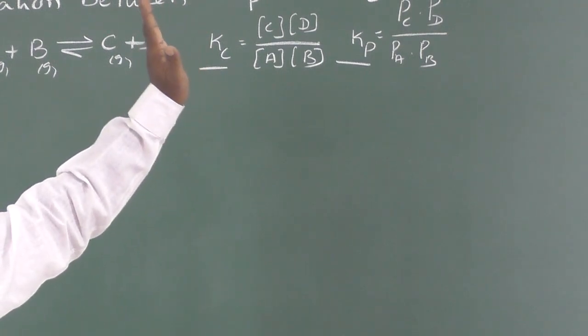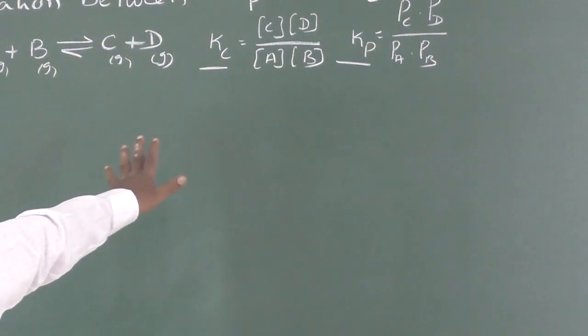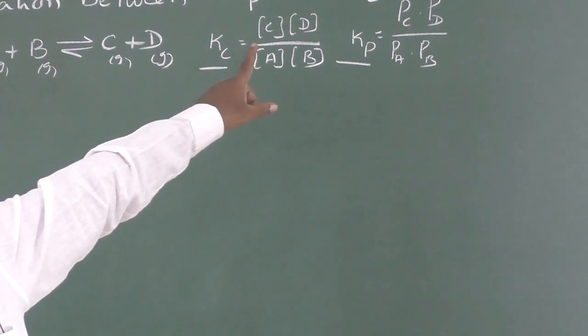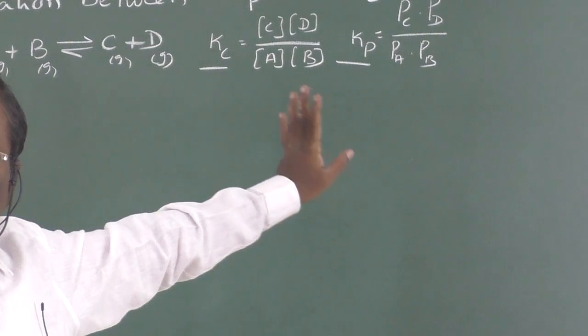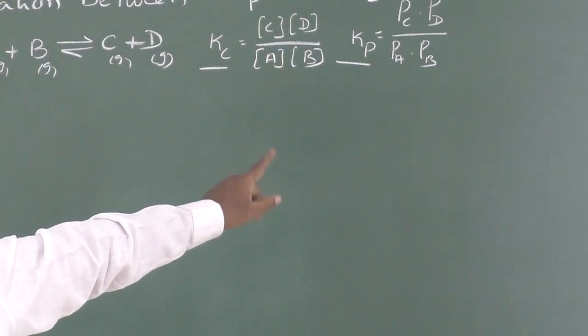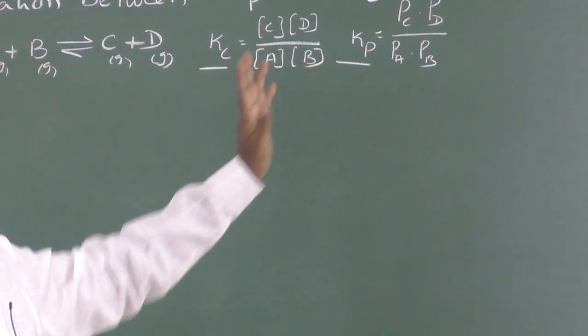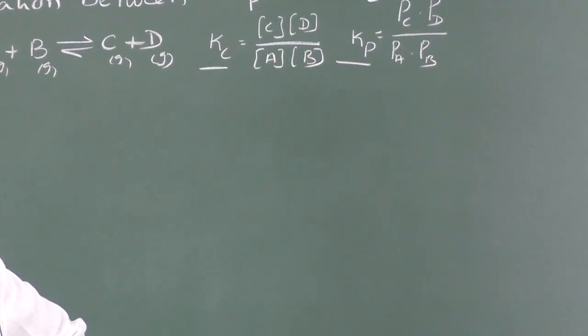We can express the equilibrium constant for the same reaction at the same temperature with respect to molar concentrations. We can also express the equilibrium constant with respect to partial pressure, because gases are involved. Now, what is partial pressure? We know that according to the ideal gas equation, PV is equal to nRT.